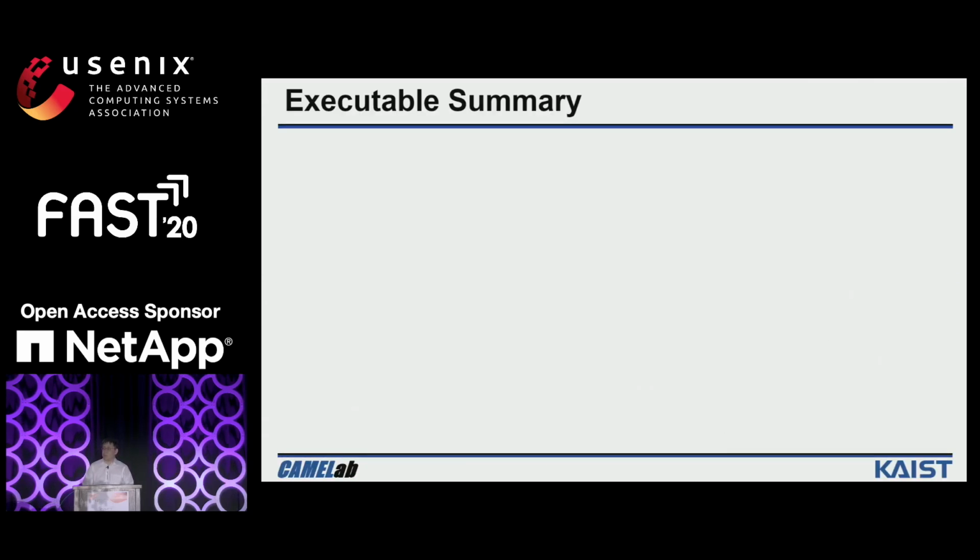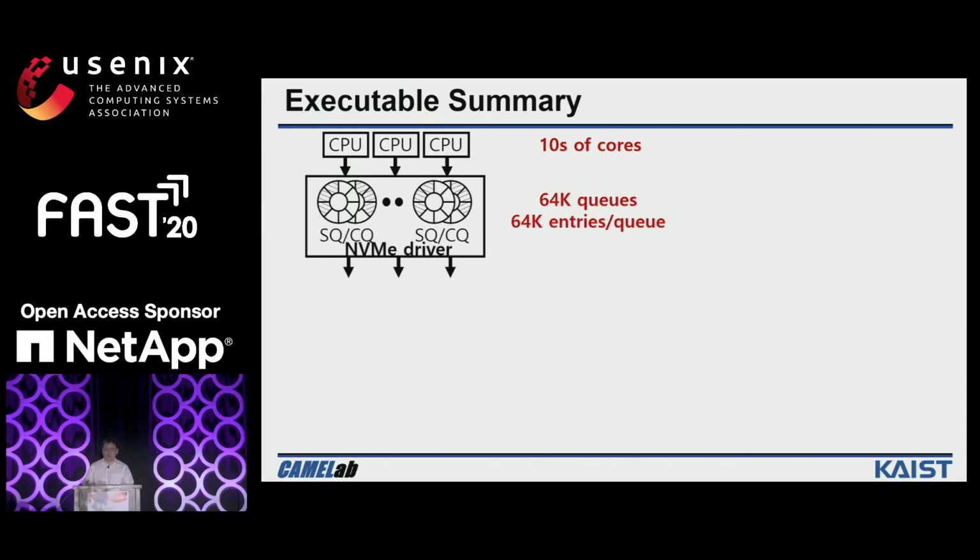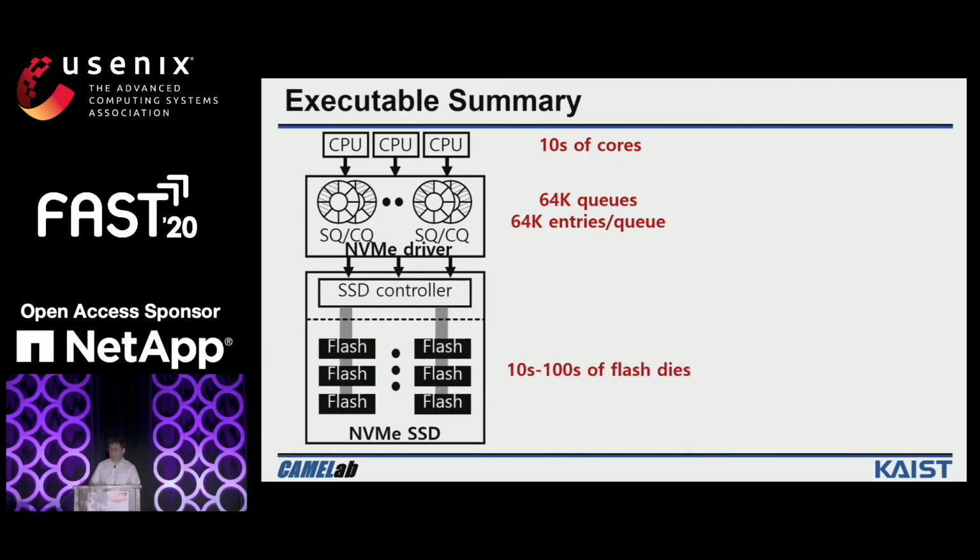Firstly, I will use a single slide to summarize this presentation. Nowadays, modern computer systems allocate many resources for storage access. For example, multiple CPUs can simultaneously send requests to the NVMe driver. The NVMe driver can create up to 64K queues, and each queue can allocate 64K entries to accommodate IO requests. The underlying NVMe SSD also can scale up its NAND flash resources to serve the multiple IO requests.